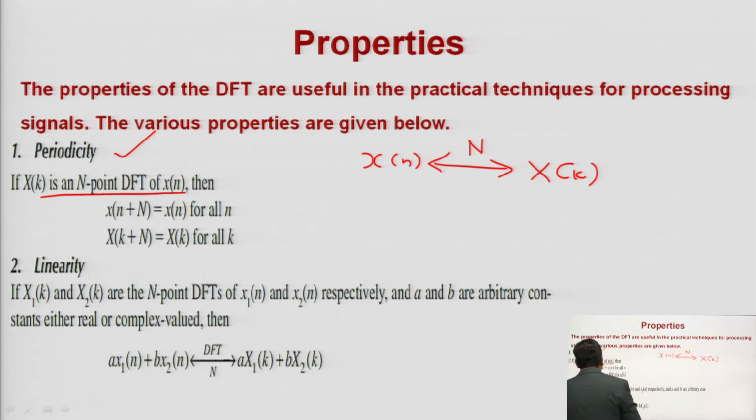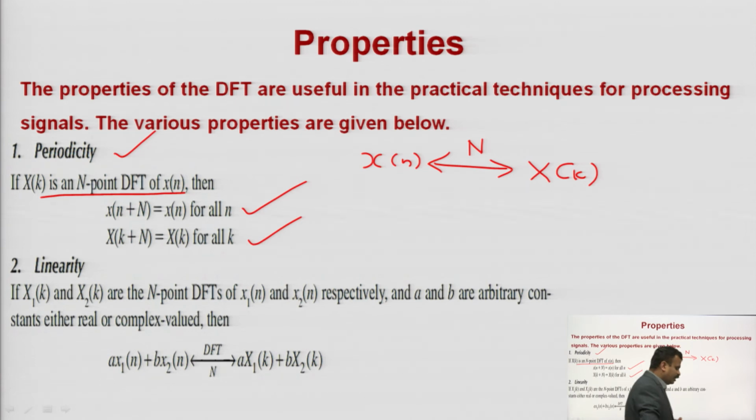As per the periodicity, x of n plus N is equal to small x of n for all values of n, and capital X of k plus N is equal to X of k for all values of k. So this is your periodicity property. It means whenever you are using the DFT, always remember that your signals are periodic.